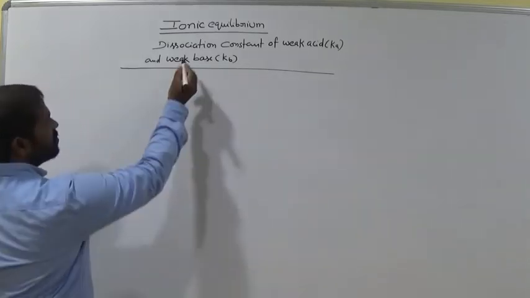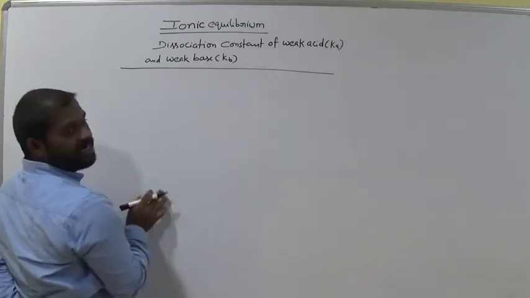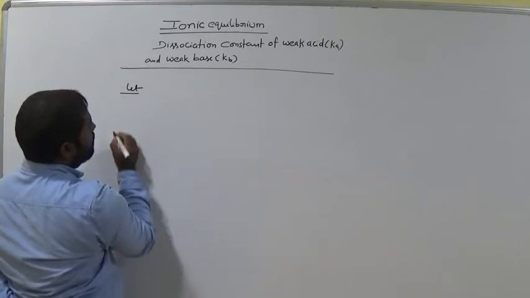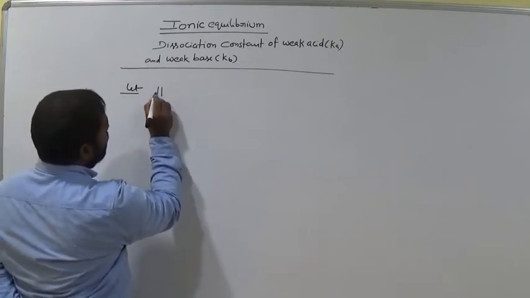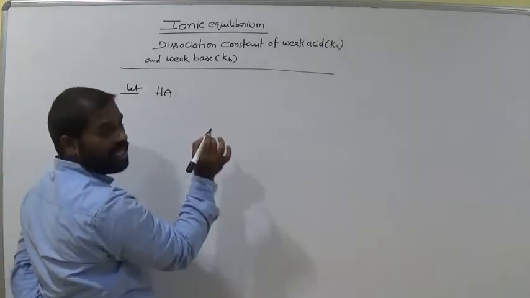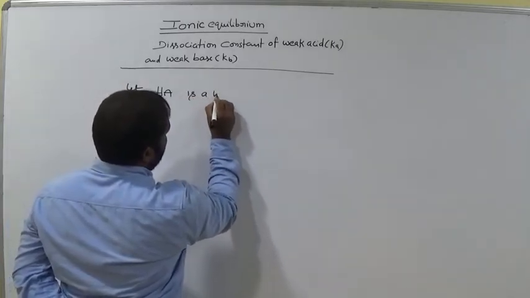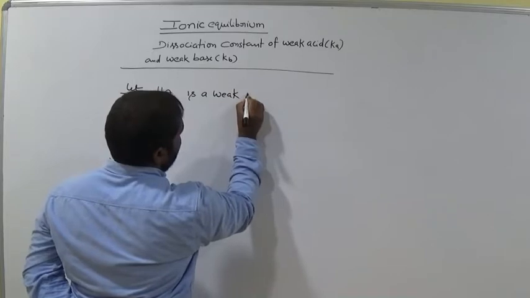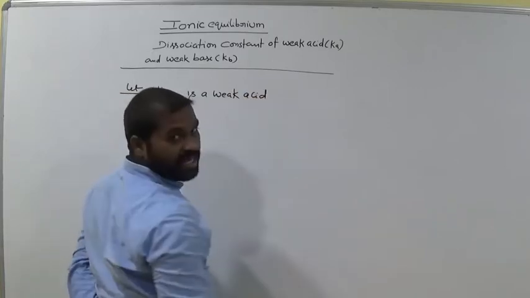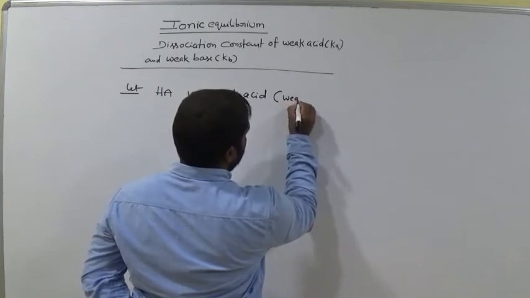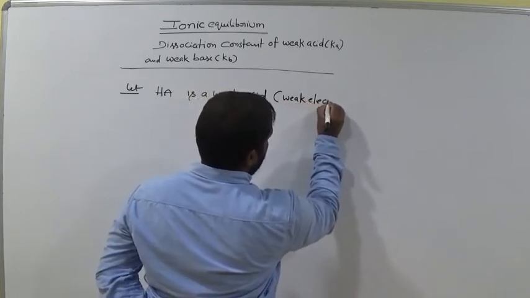Next, dissociation constant of weak acid. Let HA be a weak acid, or weak electrolyte.